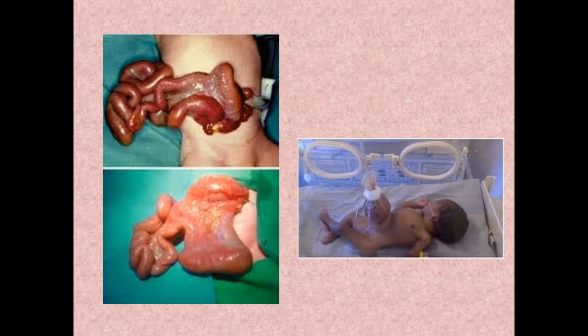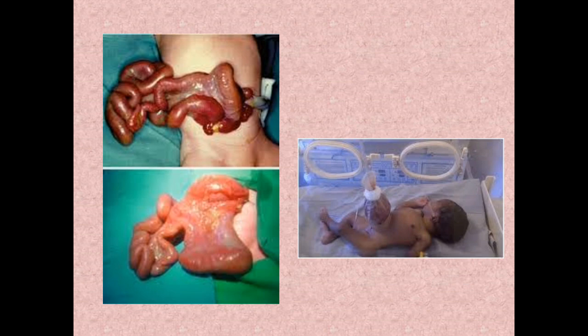When there is no covering, it's called gastroschisis. If you just leave it, it will go for dehydration and necrosis. That is the reason, in the next picture, you can see it has been covered and hydrated, so that you buy some time to stabilize the baby and then take the baby for surgery, so that you put the contents inside the peritoneal cavity. Okay, so this is called gastroschisis.